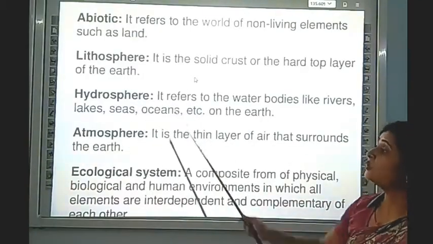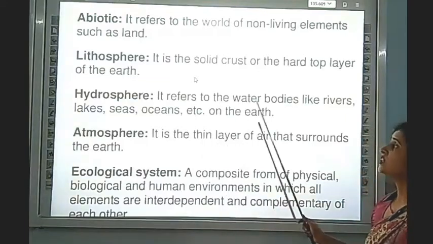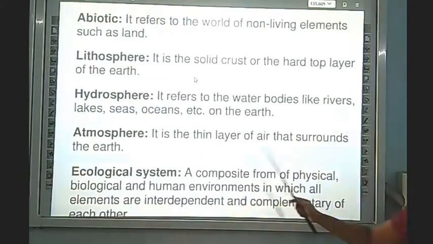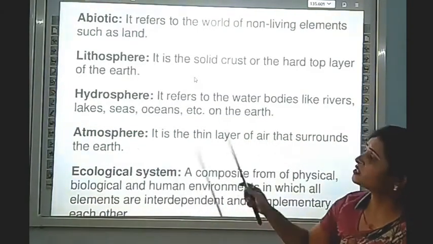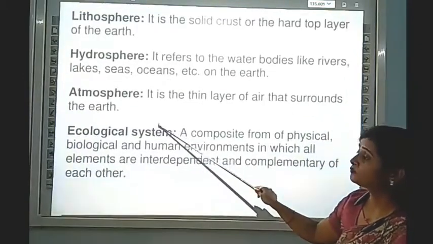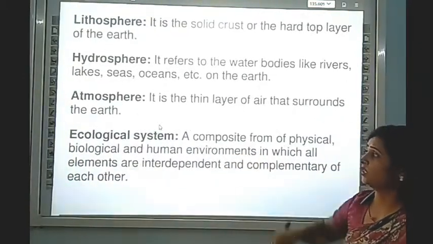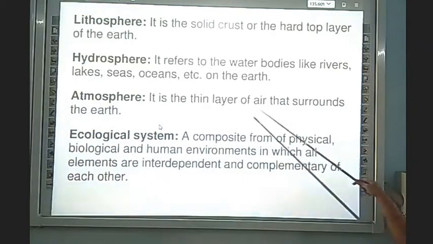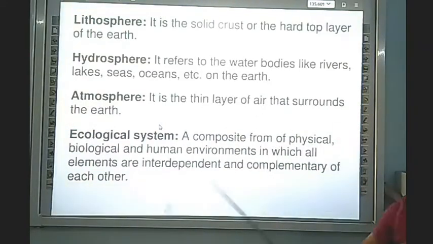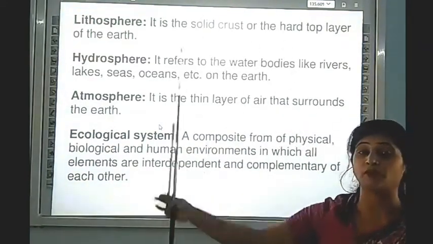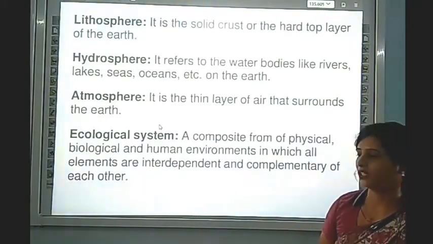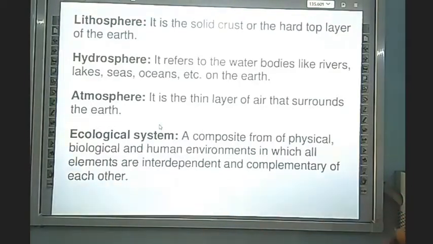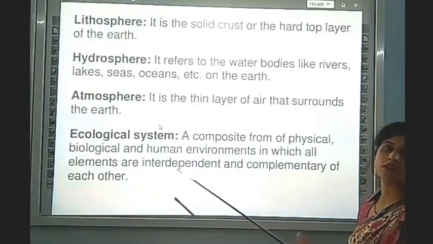Now we are talking about hydrosphere. It refers to the water bodies like rivers, sea, oceans, etc. on the earth. All the water bodies you find on the earth is hydrosphere. Now, thirdly, atmosphere. Atmosphere is the thin layer of air that surrounds the earth. The envelope of the air that surrounds our earth's surface is called atmosphere. Now we are coming to our last topic, that is ecological system.